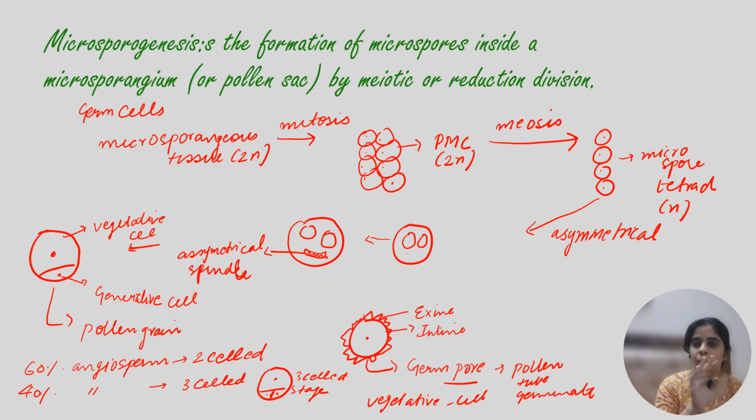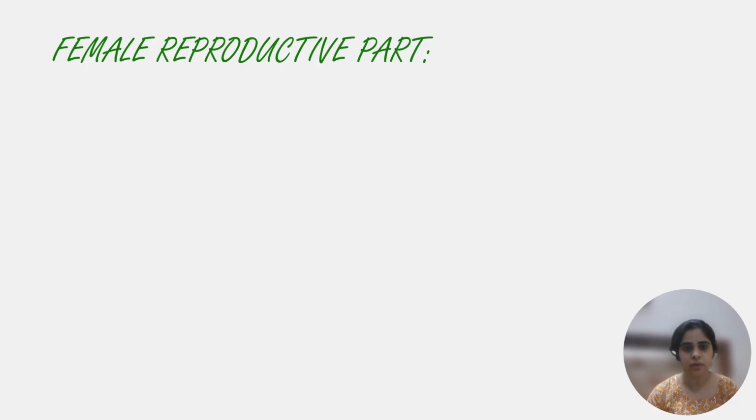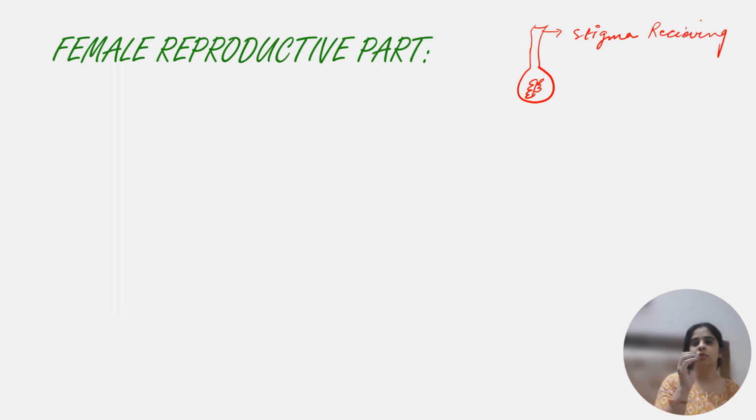This was all about the male reproductive part. Now we are going to talk about the female reproductive part of the flower. The ovules are present in the ovary. This is the stigma, the receiving part. It will receive the pollen grains.